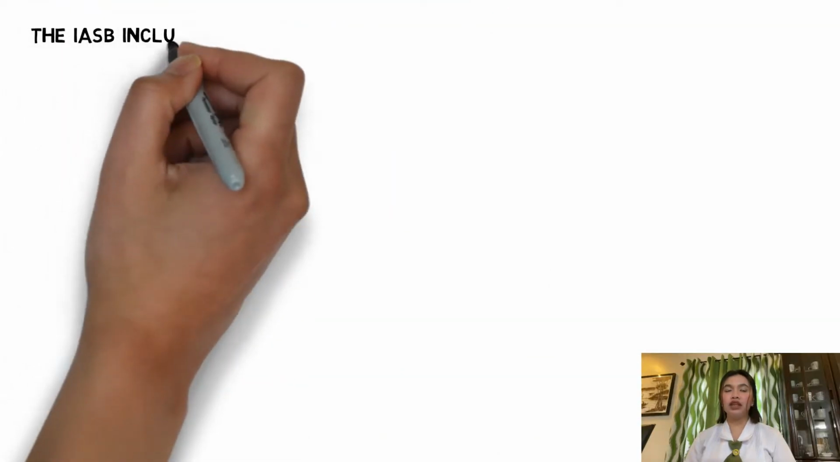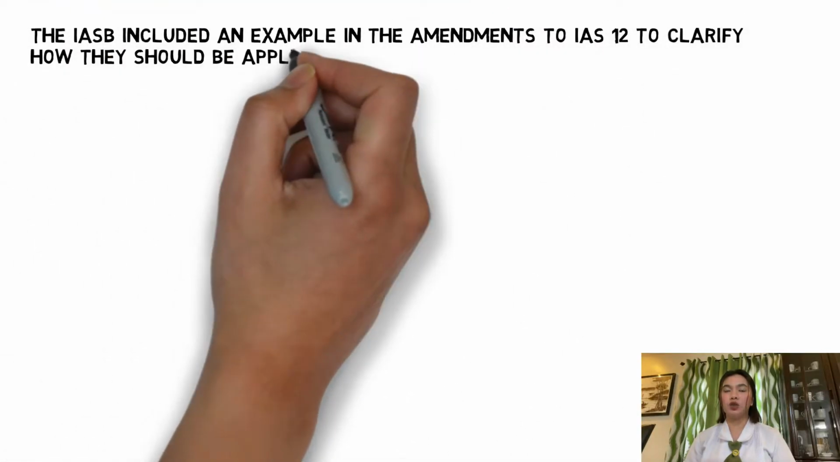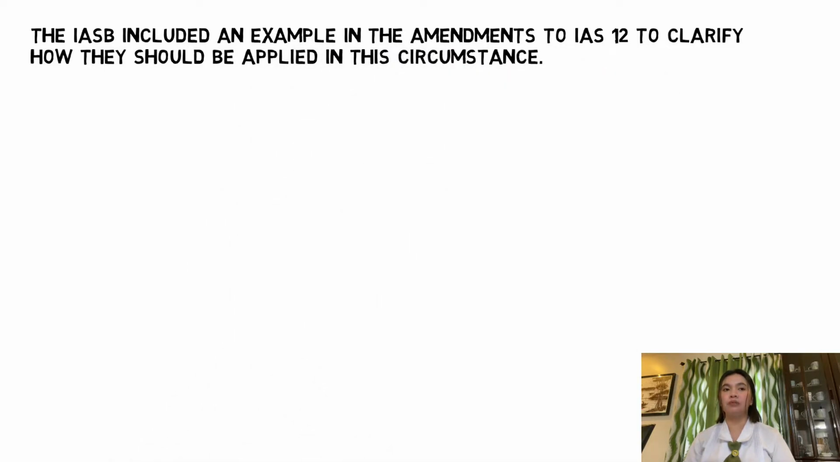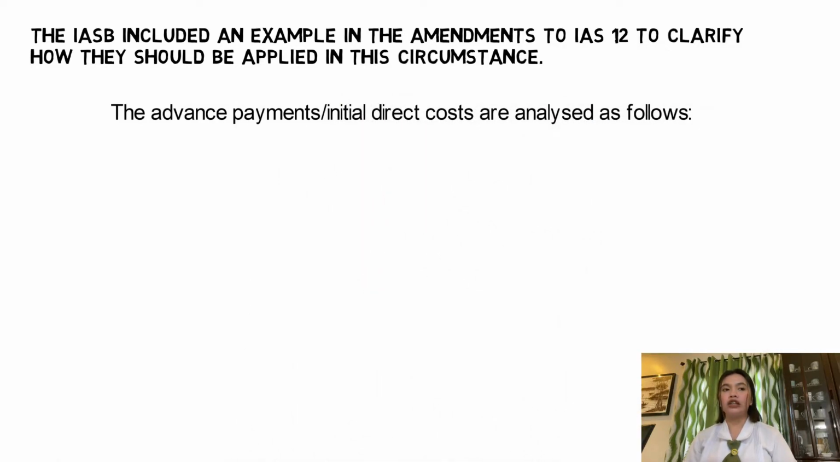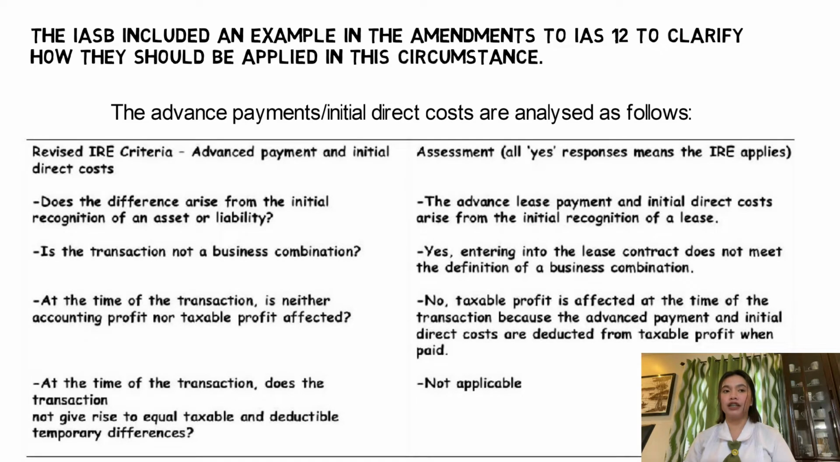The IASB includes examples in the amendments to IAS 12 to clarify how they should be applied in these circumstances. The advance payments or initial direct costs are analyzed as follows. On the left side, we have the revised IRE criteria, which are the questions, and for the assessments are the answers. And if all the responses are yes, that means that IRE applies. First question we have, does the difference arise from the initial recognition of an asset or liability? The answer is, the advance lease payments and initial direct costs arise from the initial recognition of a lease. Second, is the transaction not a business combination?